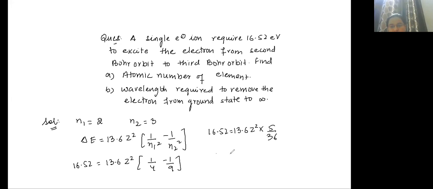So what will be the Z square value? Z square will be approximately 9. So Z value is equal to 3. So the atomic number of that element is 3.